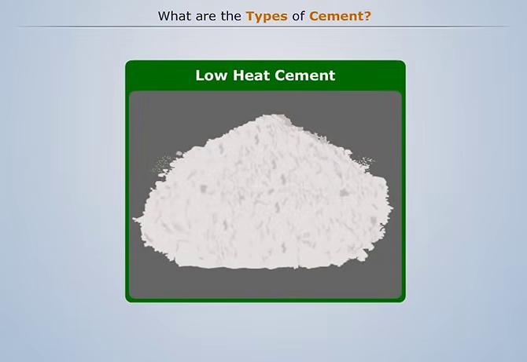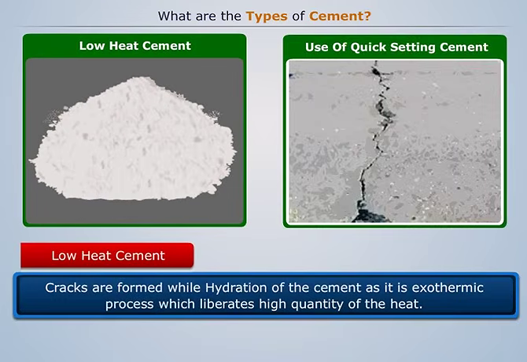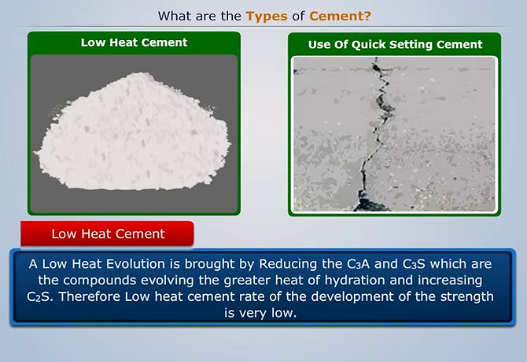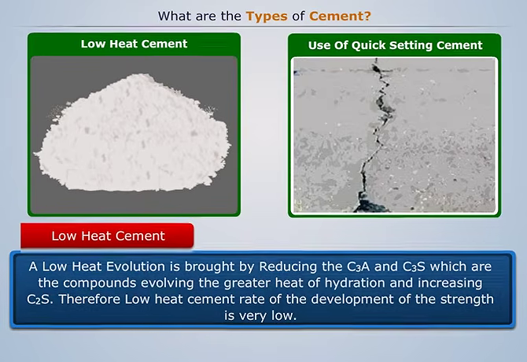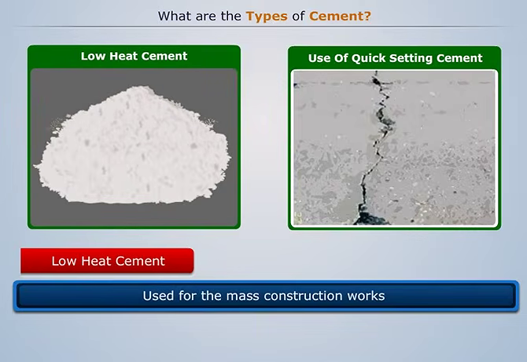Low heat cement. Cracks are formed during hydration of cement, as it is an exothermic process which liberates a high quantity of heat. Low heat evolution is brought about by reducing C3A and C3S, which are the compounds evolving the greater heat of hydration, and increasing C2S. Therefore, the rate of development of strength of low heat cement is very low. Used for mass construction works.